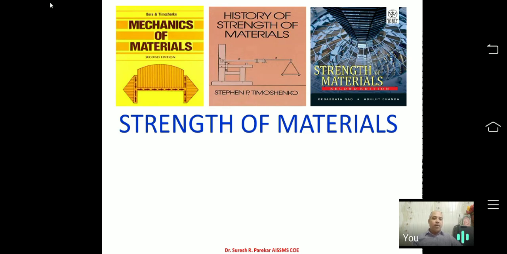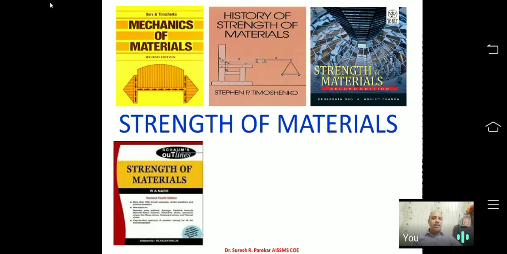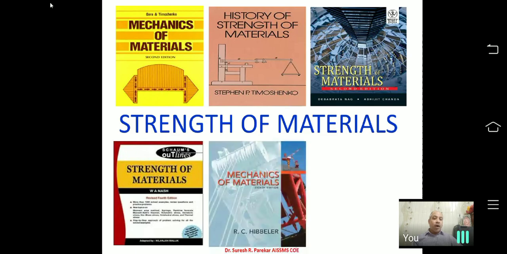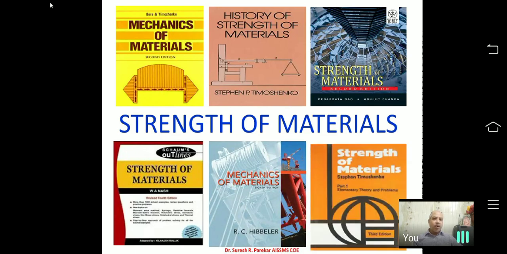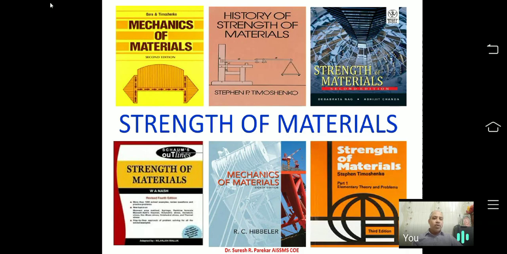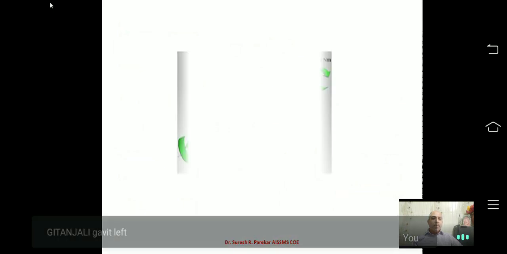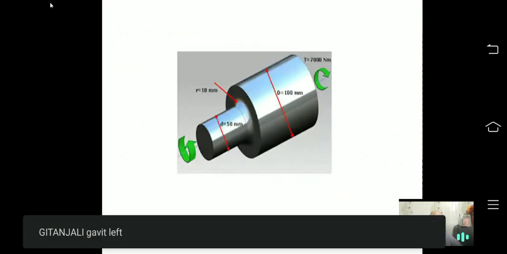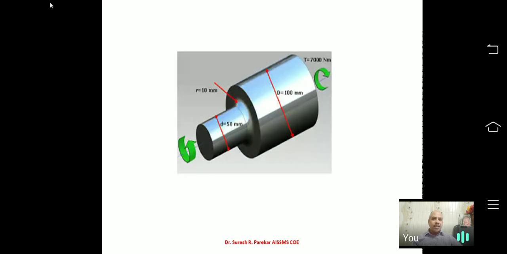When we talk about surface, on surface we have only shear stress. Your normal stress is perpendicular to the surface. So when we talk about free surface, that goes to shear stress. Now we have these 6 books. Mainly if we go with Merriam, then that will be the best.